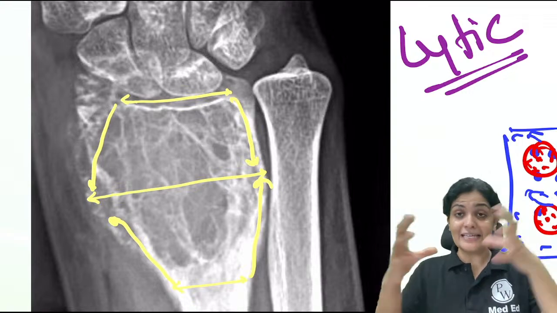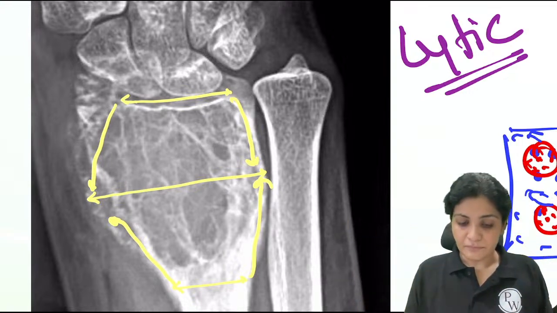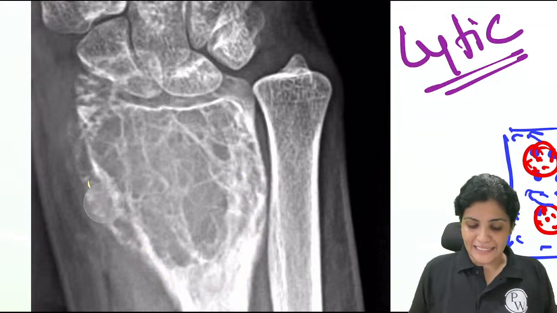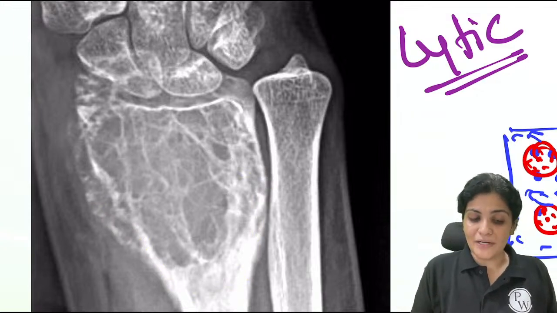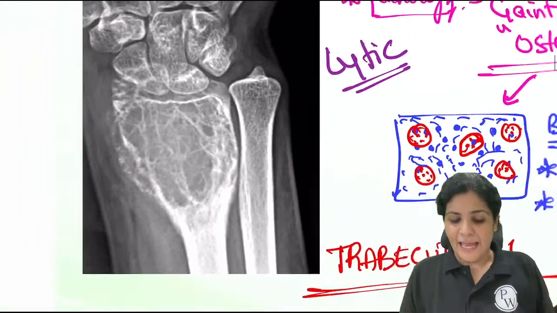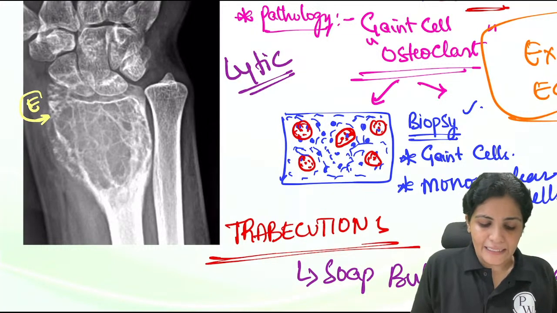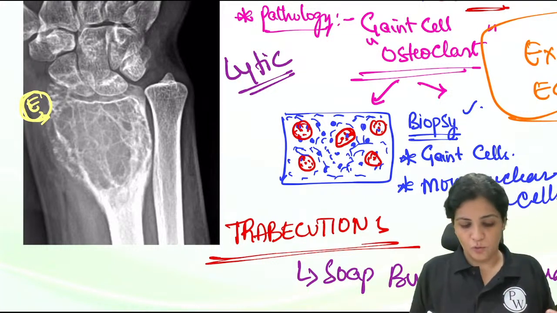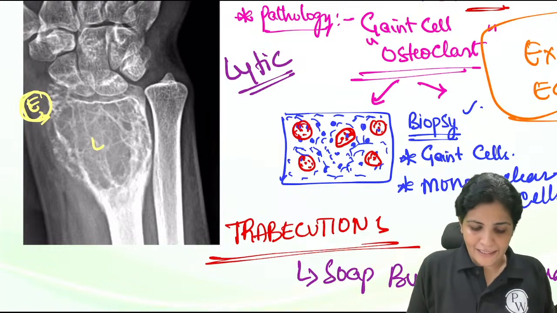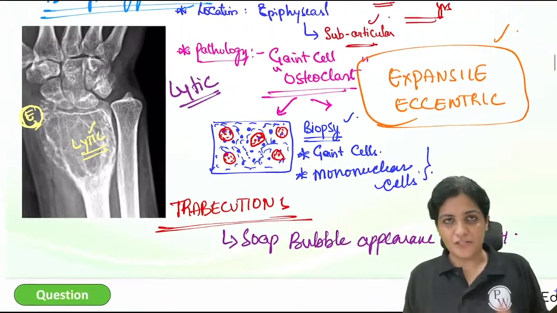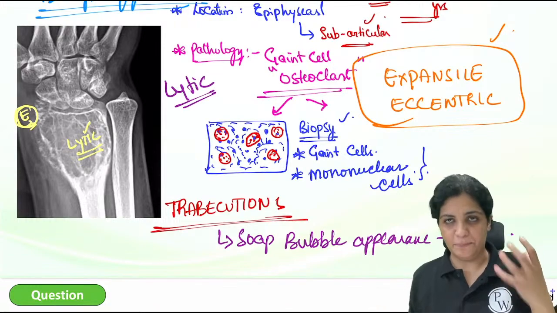So it is increasing in the breadth. Understood? That is the meaning of expansile. Eccentric means it is towards the end, not in the center. This region is called the epiphysis, near the joint, encroaching over the joint. And this is very much a lytic lesion, and it gives the soap bubble appearance.